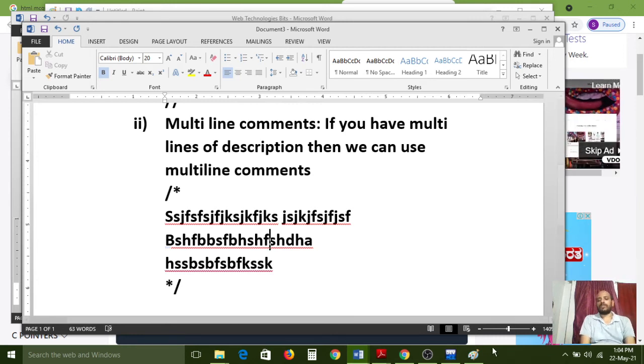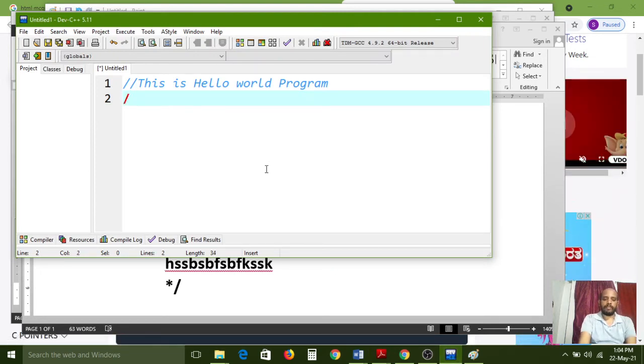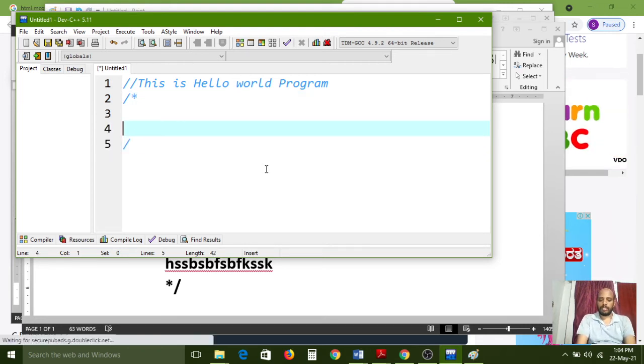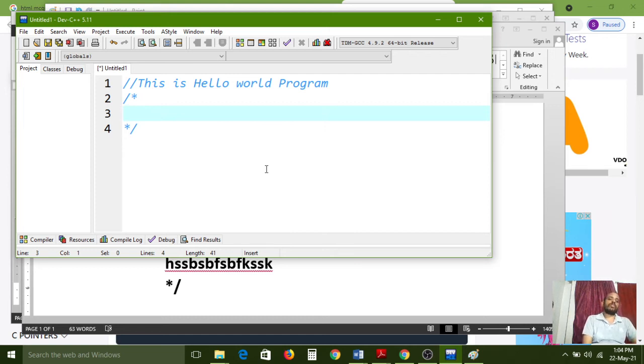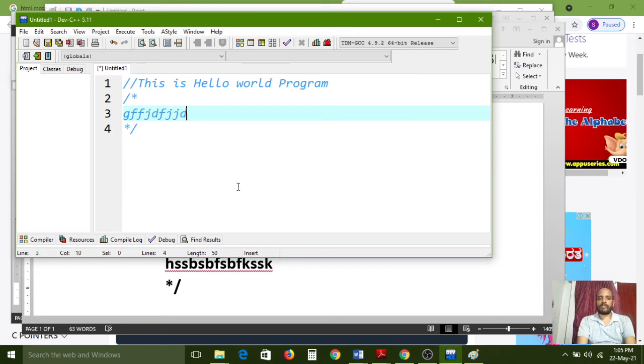Sometimes we need to use multi-lines also. We need to define multi-lines of code. We want to describe multi-lines, understand? The heavy information, if you want to convey to the next level programmer, compulsory we have to use multi-lines now. So everything we cannot complete in a single line. Sometimes we need to convey the program information in multi-lines also for the next level programmer. In that case, we can use multi-lines of code.